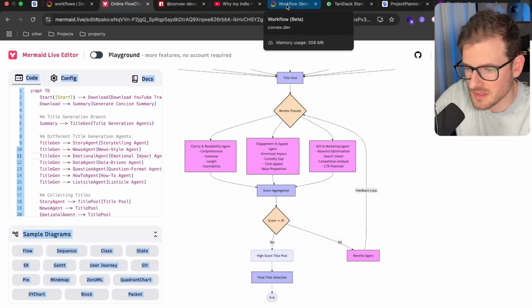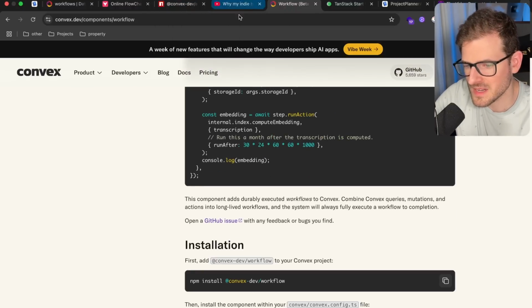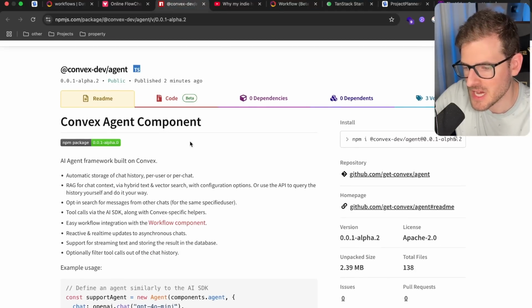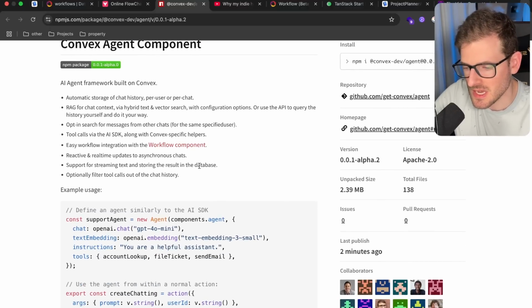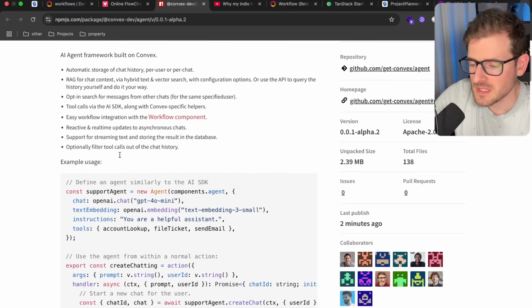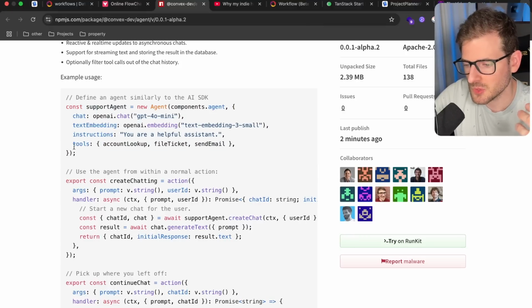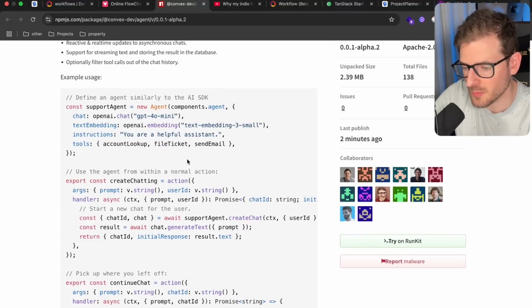Using Convex makes this super easy, and the workflow component just makes it even easier. But before I dive into showing you how I built out this application, there is a new Convex agent component that has been released today, which makes writing AI agents much easier. One of the really cool things about this agent is that you can define agents that do very specific things and provide them tooling so they can reach out and maybe send out emails or download HTML from a URL and do further processing.